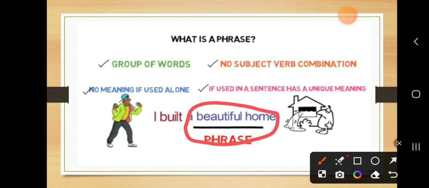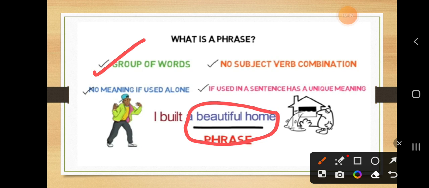For example, students, read this phrase, a beautiful home. Now, it is a group of words. So the first characteristic is fulfilled. Now, a beautiful home, does it have a subject verb combination? No. And if we say a beautiful home, does it make any sense? It just tells us about a home. It does not give any information about home. So it has no meaning if it is used alone.